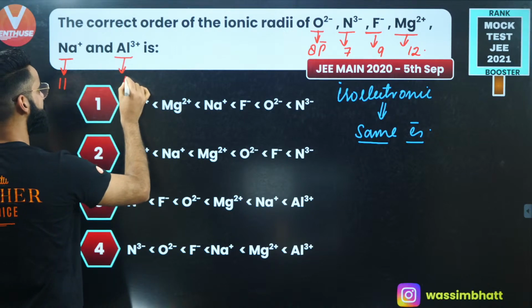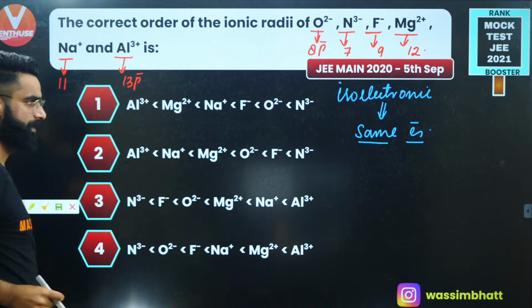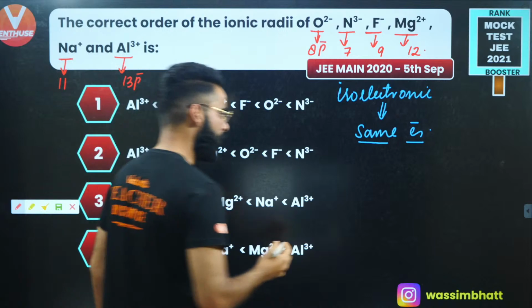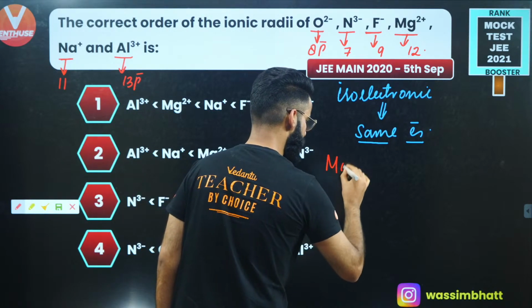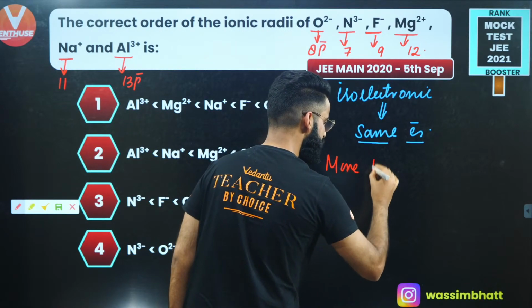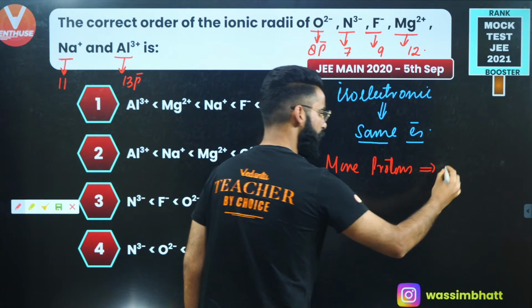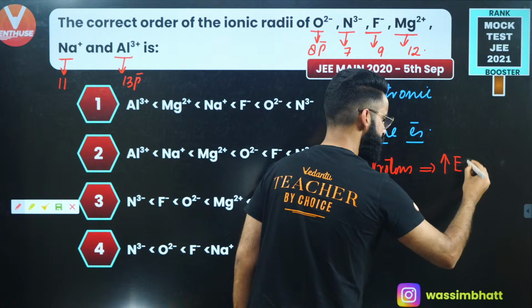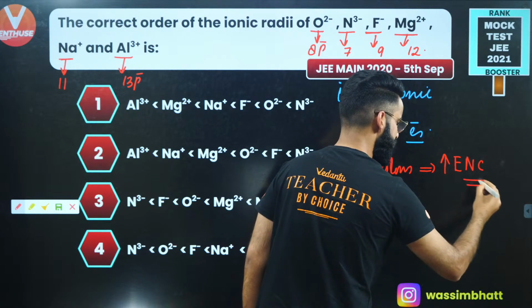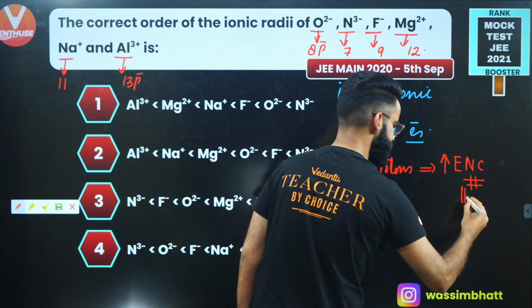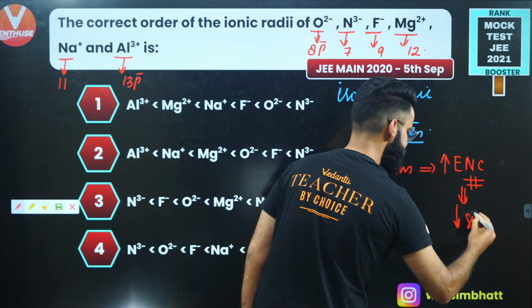Aluminium, it has got 13 protons, right? So right here I can say, the more the number of protons, the more will be the effective nuclear charge, and the more the effective nuclear charge, the less is going to be the size. Less is going to be the size, right?